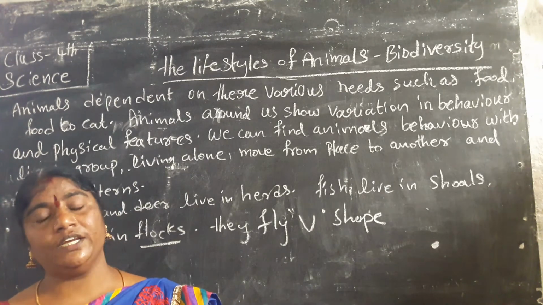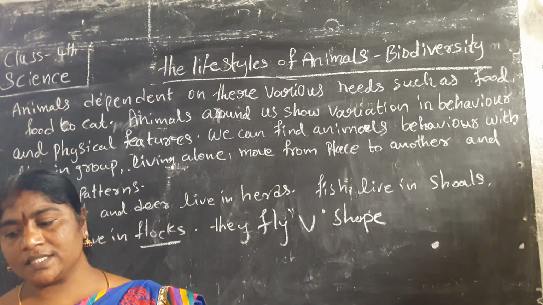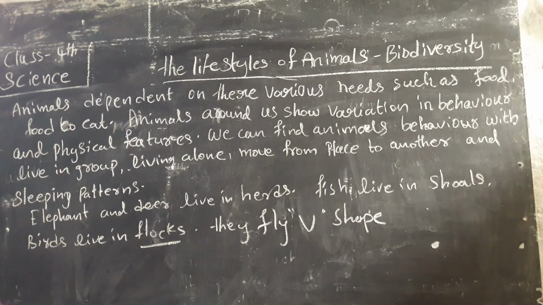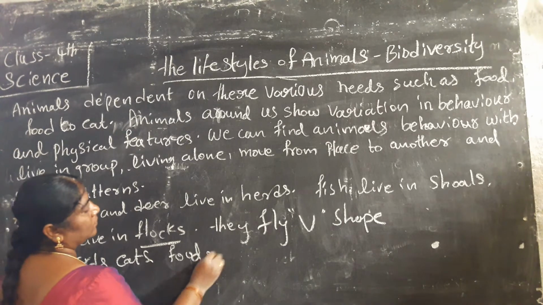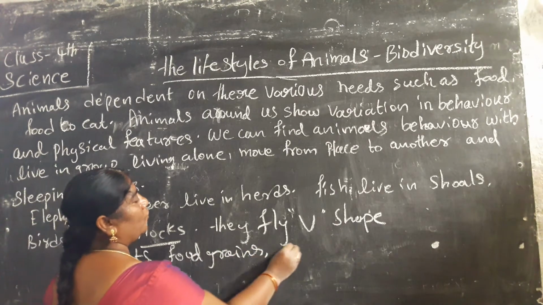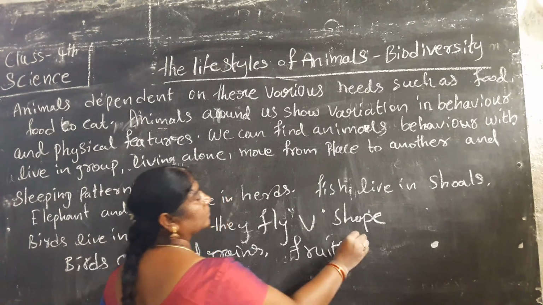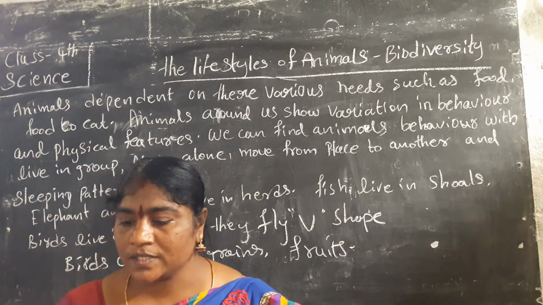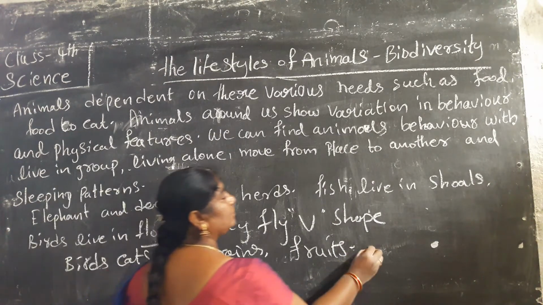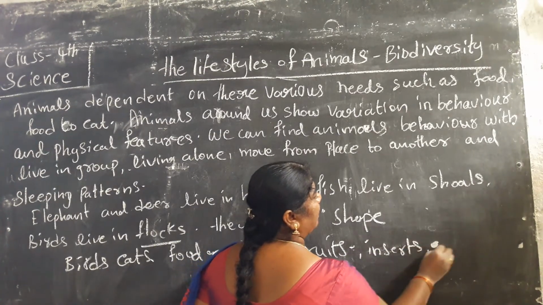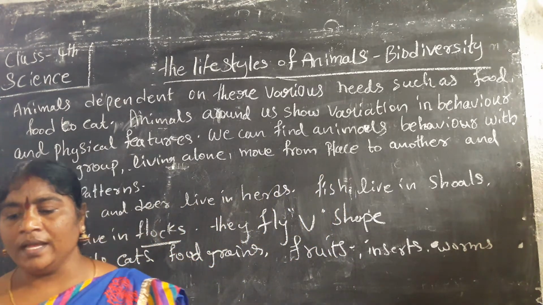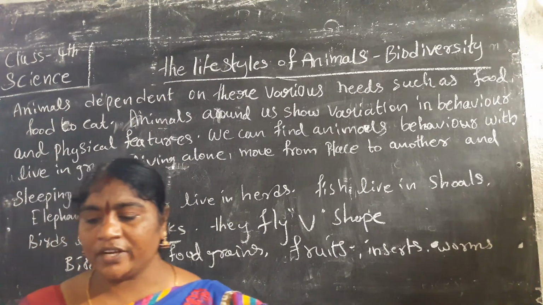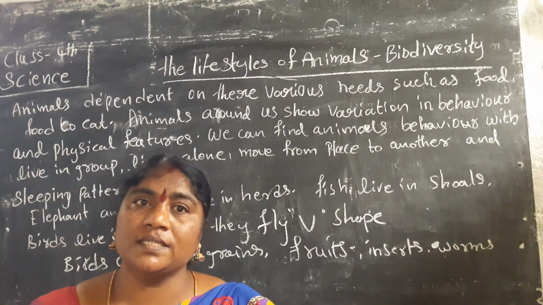Different types of birds eat different types of food. What type of food do birds eat? Birds eat food grains, fruits, insects and worms. Yes or no? Birds eat this type of food. And some birds also eat fish and flesh.